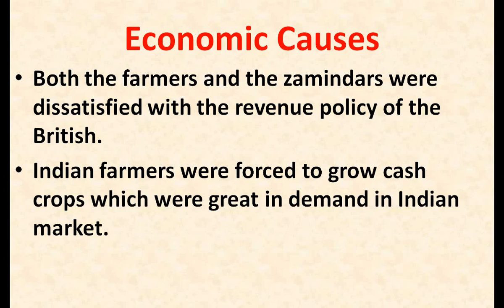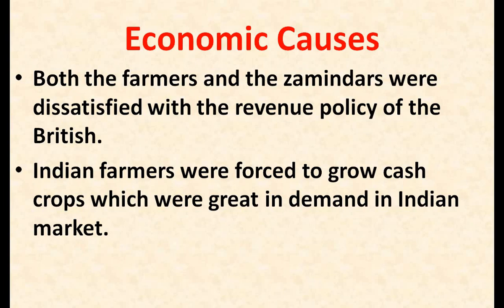The Indian farmers also were unhappy because the British government imposed very high taxes on them. They had to pay a very high revenue tax to the British government. And in cases of crop failure or drought, when they were unable to pay these taxes, their land was taken by the British. So in this way, the farmers and zamindars were dissatisfied.